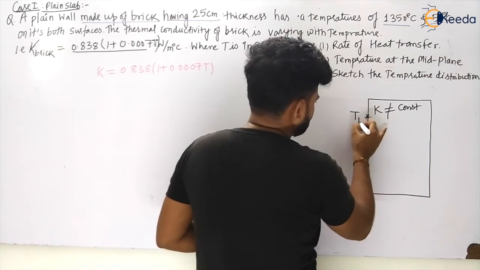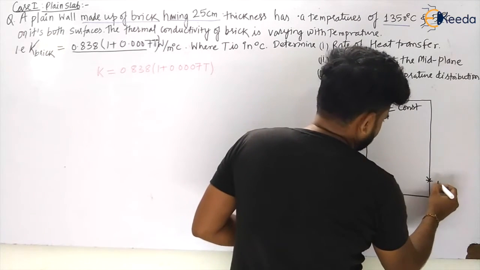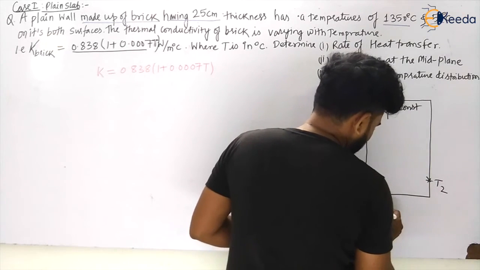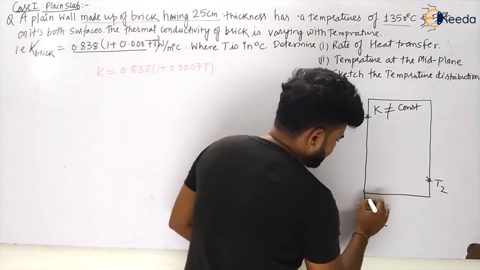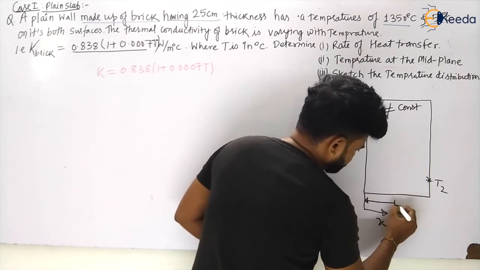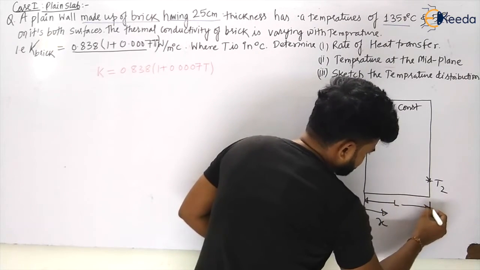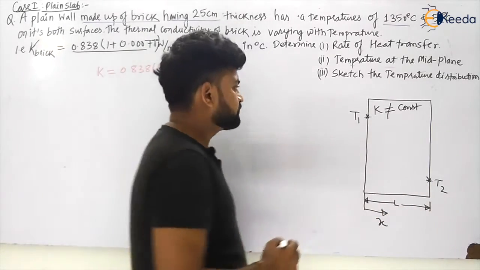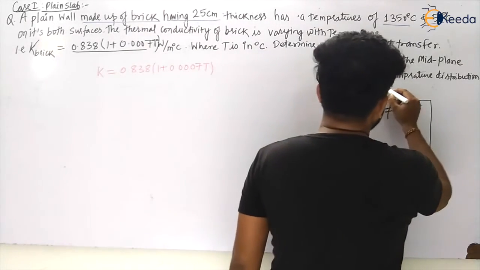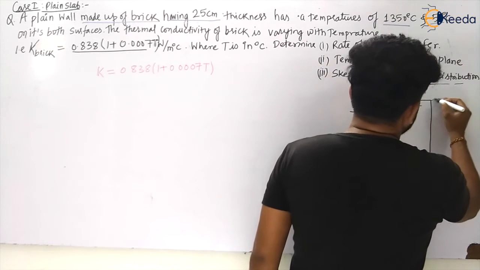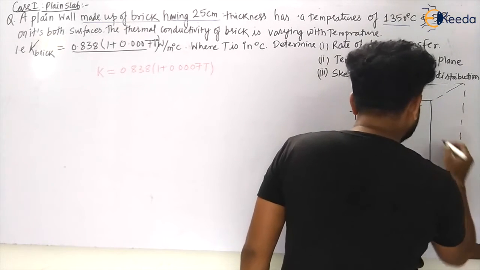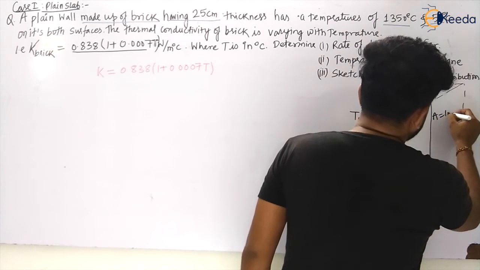So let us say this is your T1, this is your T2, and let us say this is X in this direction and this is your L, that is the thickness of the plane slab. As he has not given any area, let us assume the area to be 1 meter square.